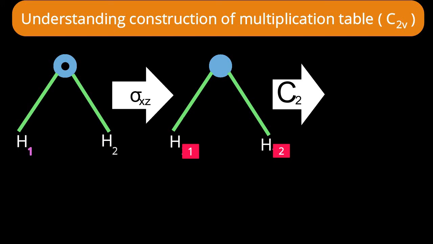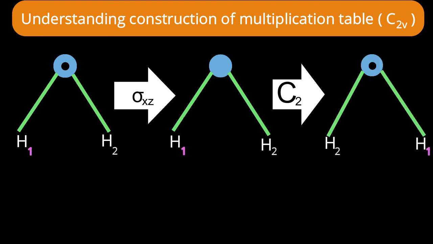Now hydrogen 2 is to the left side. After rotation, what will happen? Hydrogen 2 will come to the right side. And what about the nose? Now the nose is not pointing towards us. It is away from us. After rotation, it will come towards us. Yes, let us see the result. Yes, as we thought, hydrogen 1 went to the right side and the nose is pointing towards us.